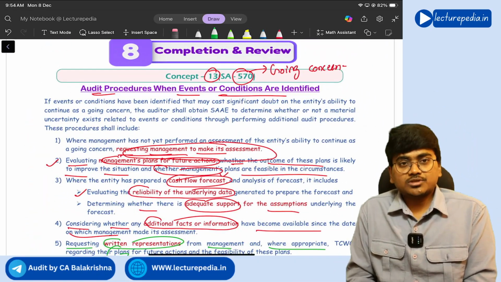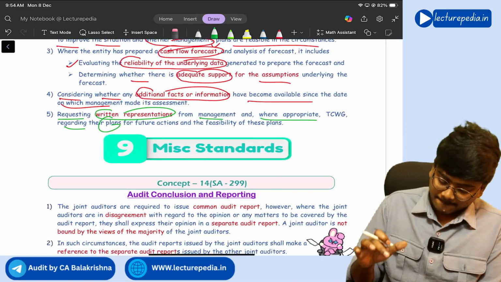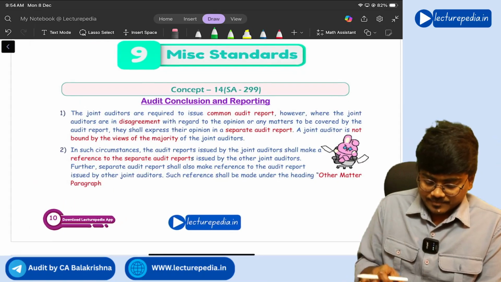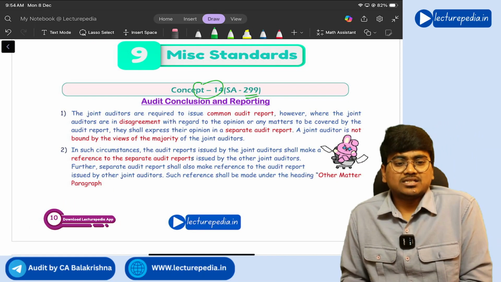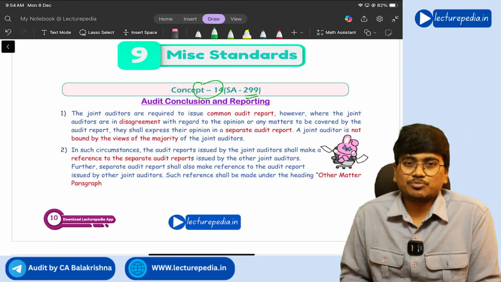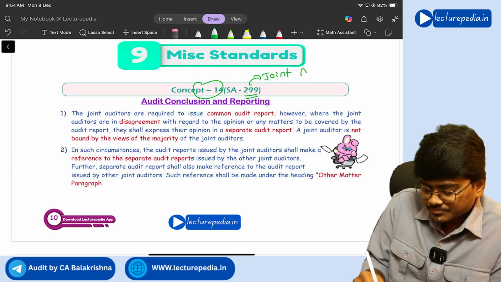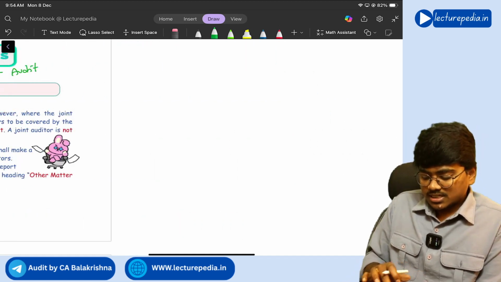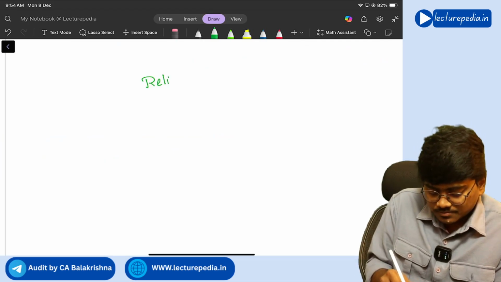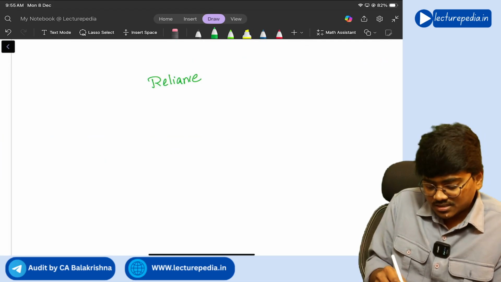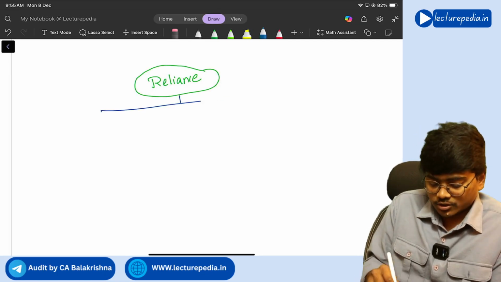So those are the audit procedures you will perform when events or conditions are identified. Next, concept number 14 from SA 299, audit conclusions and reporting. SA 299 deals with joint audit, right? So here in case of joint audit, let's say for example Reliance Industries. Now for Reliance Industries, two or more auditors have been appointed as auditors, joint auditors.